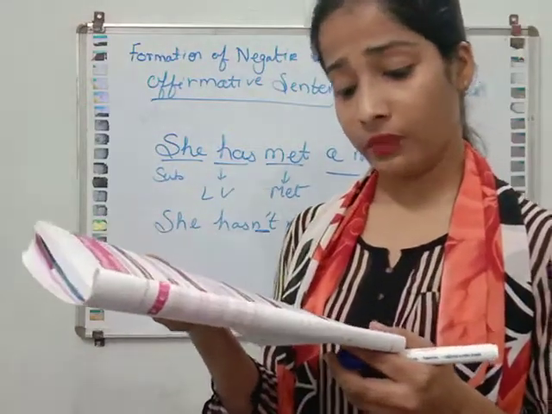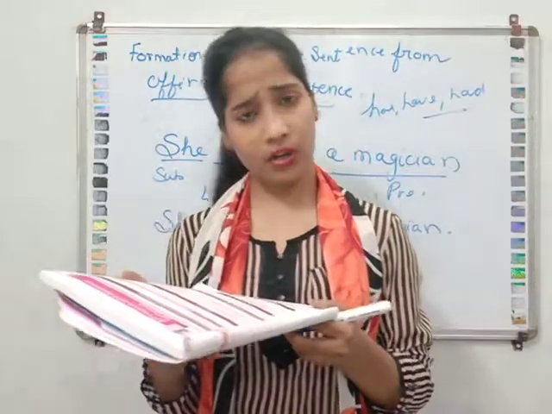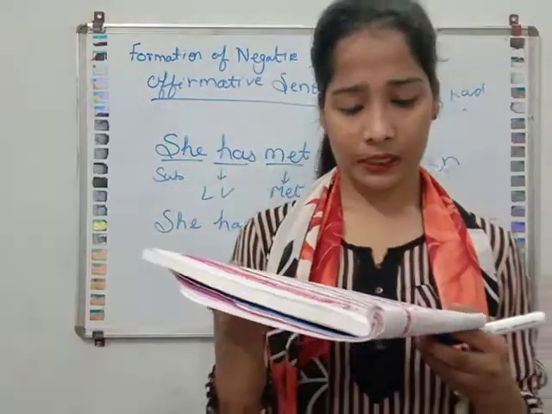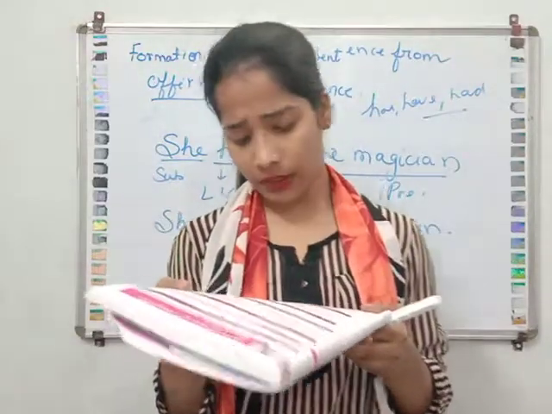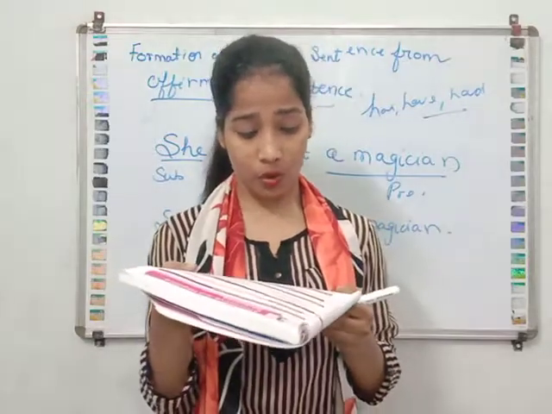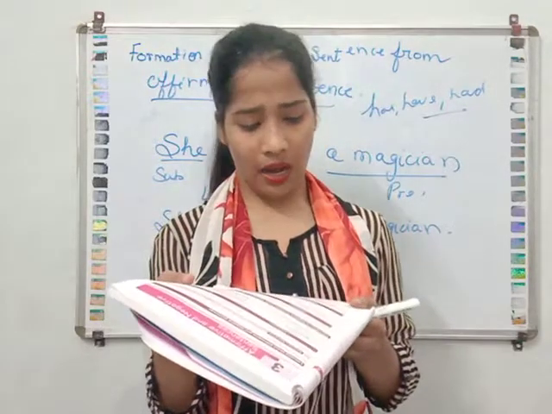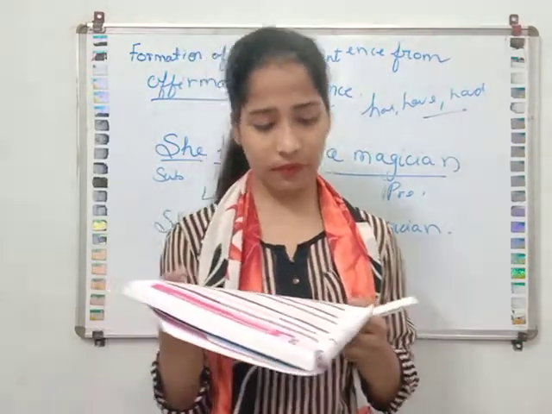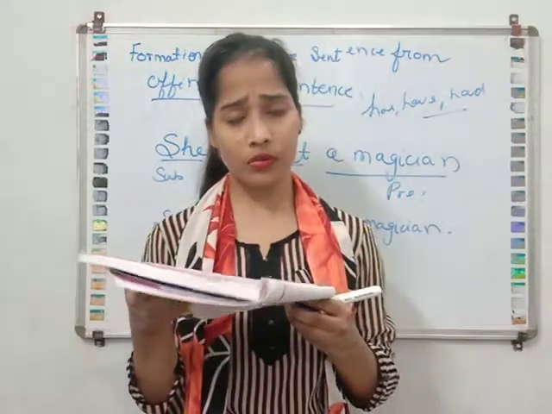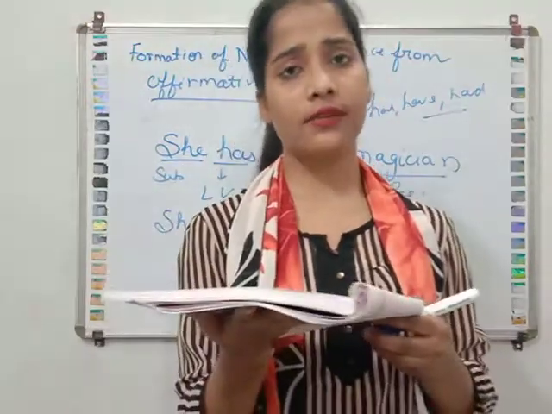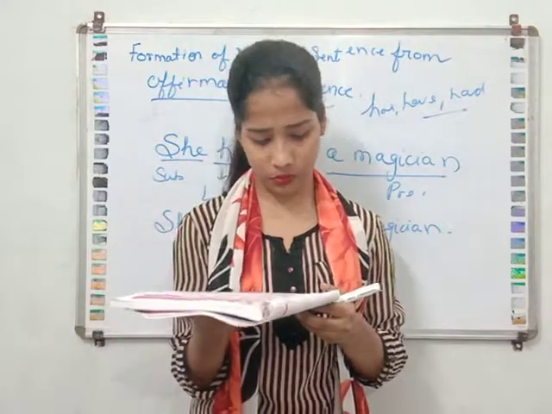I have done my homework. I have not done my homework. She has attended my wedding. She has not attended my wedding. He has gone to Mumbai yesterday. He had not gone to Mumbai yesterday. I hope this is clear to you. This is very easy and you can understand it by the examples also.